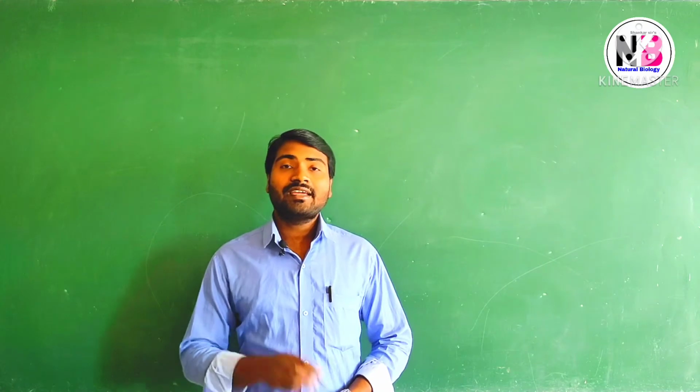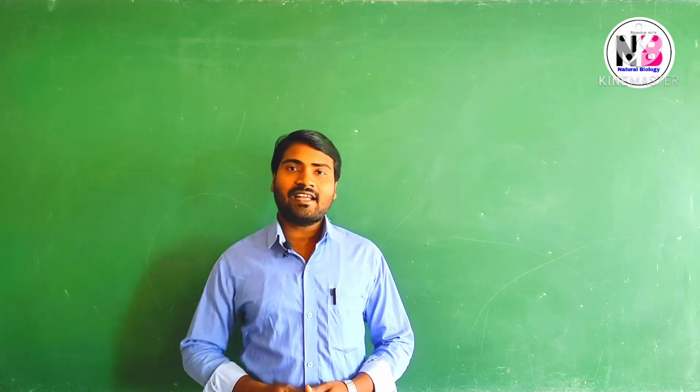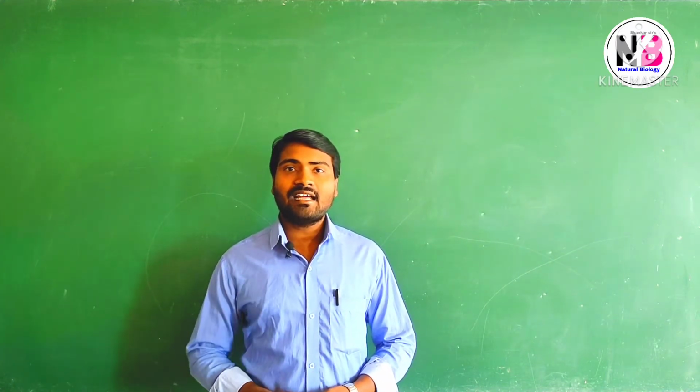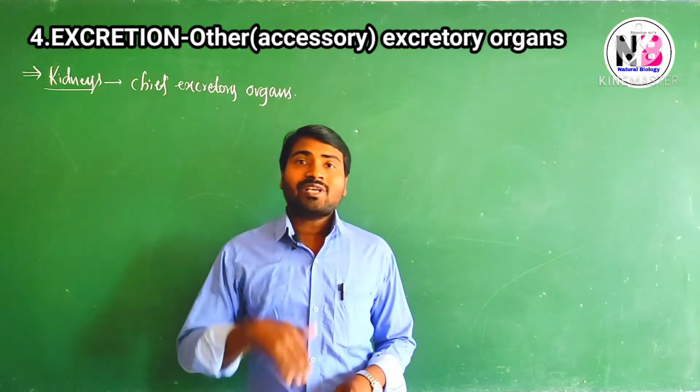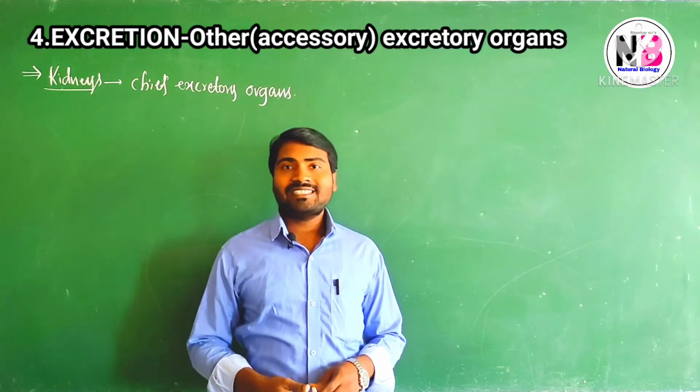As we know, kidneys are the chief, main excretory organs. Along with the kidney, some other organs also are involved in excretion.